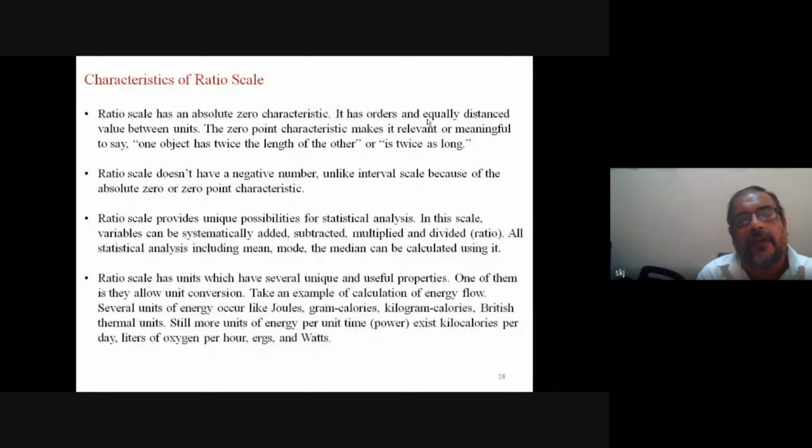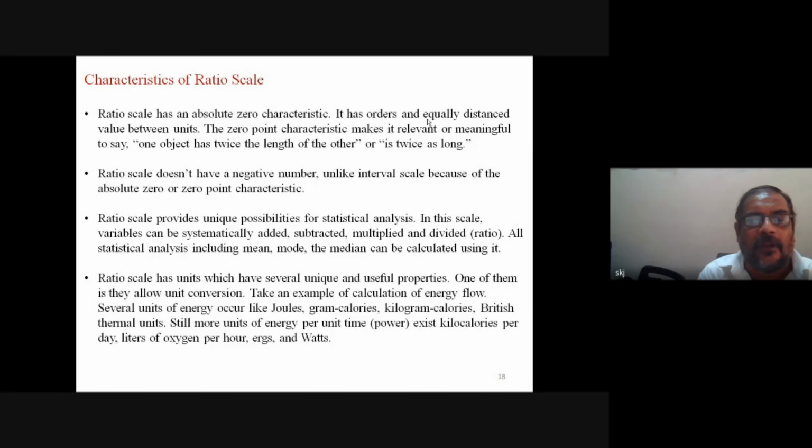A ratio scale provides unique possibilities for statistical analysis. In this scale, variables can be systematically added, subtracted, multiplied, and divided in ratio. All statistical analysis, including mean, mode, and median, can be calculated using it.